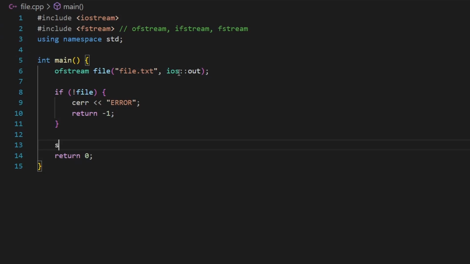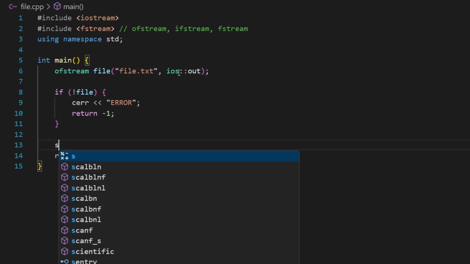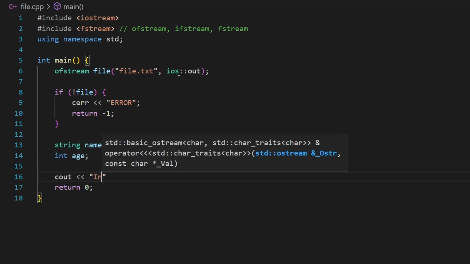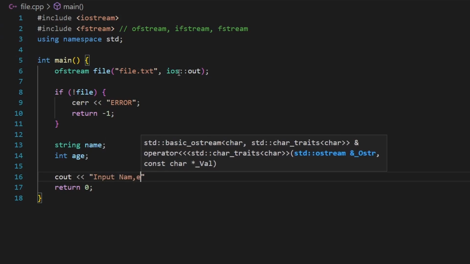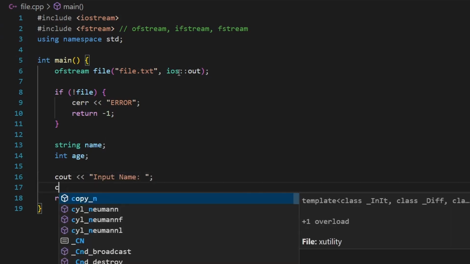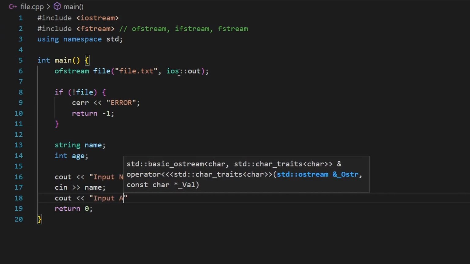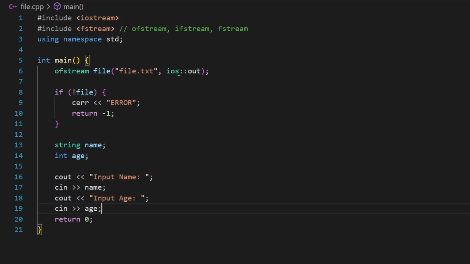Now let's go ahead and receive some inputs from the user. I want to start by receiving name and age from the user. So I'm going to say cout input name. I want to receive input, and this input will be stored inside the name variable, and another input which will be input age, and this one will be stored inside the age variable.